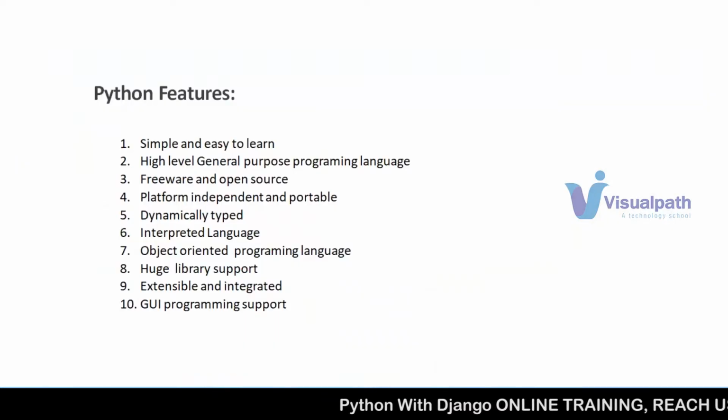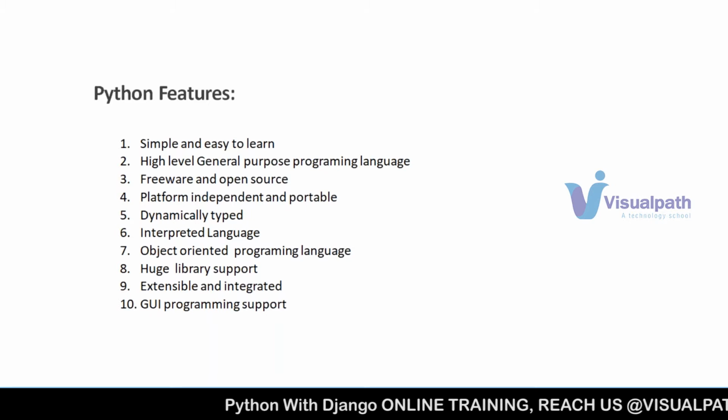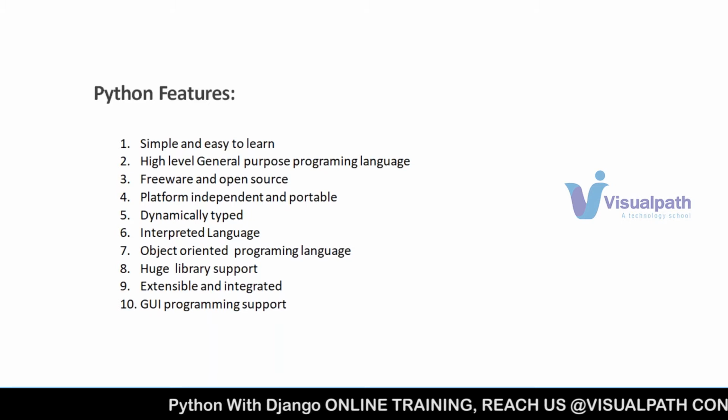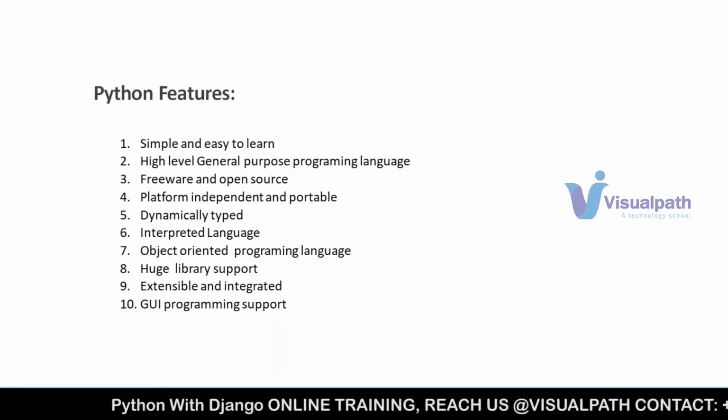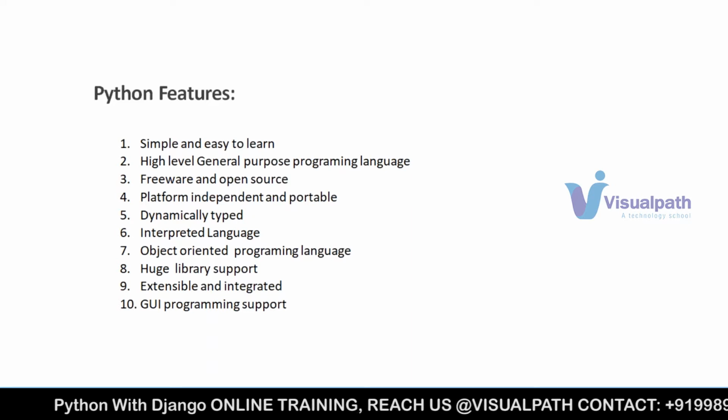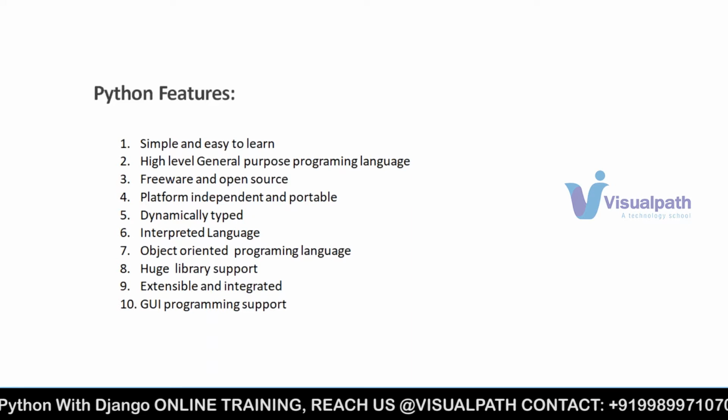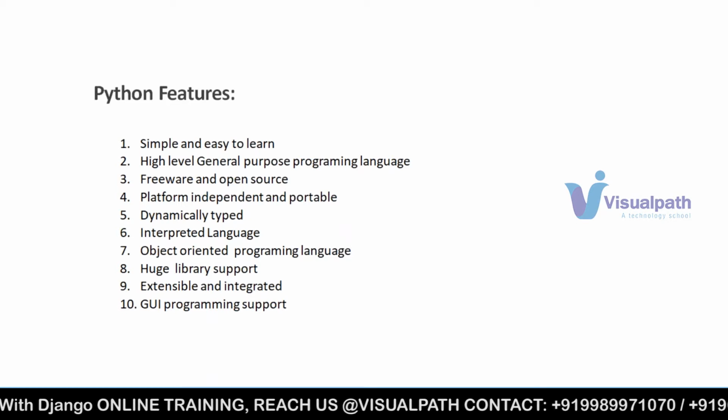So yesterday we were discussing Python features, right? The first 3 points we discussed: simple and easy to learn, high level, why we call it a general purpose programming language, and what is freeware and what is open source. Correct? Any questions in that? Is that clear?